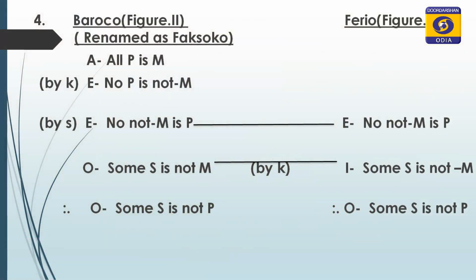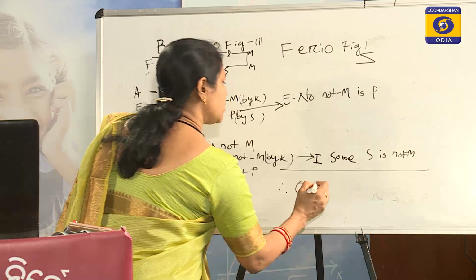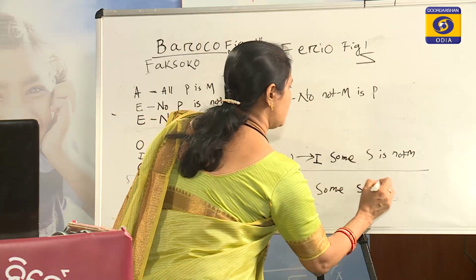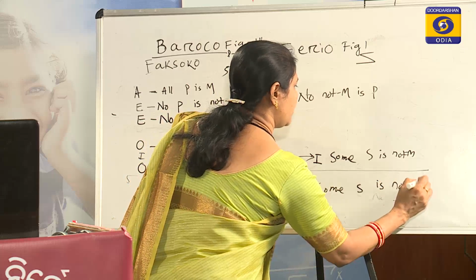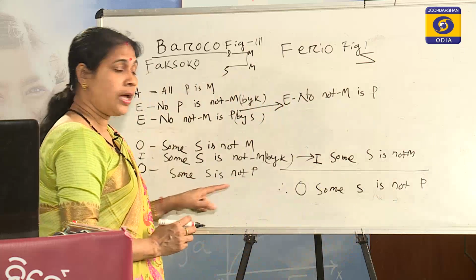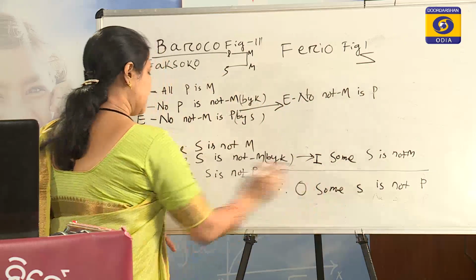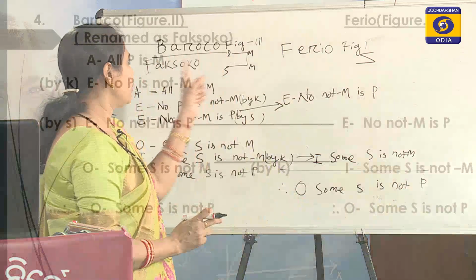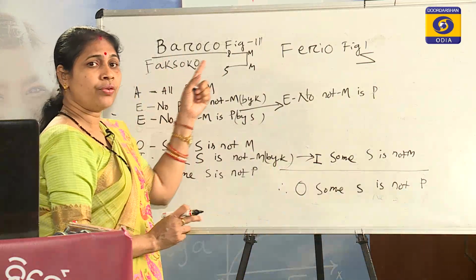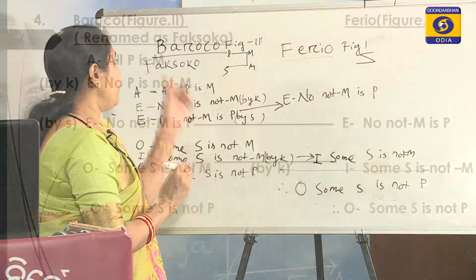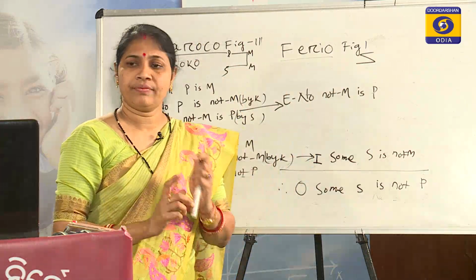Then we get the conclusion, that is from E and I we get O, that is some S is not P. So, the conclusion of the imperfect mood and the conclusion of the new syllogism are same, some S is not P and some S is not P. So, Baroko, by renaming it as Faxoko, we reduce it into Ferio of the first figure. Therefore, Baroko can be taken as a valid mood.